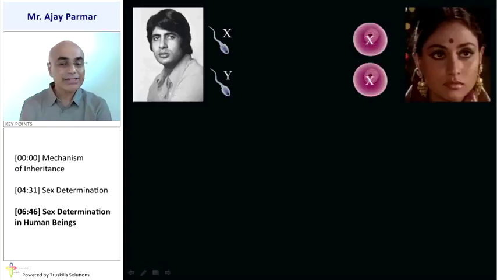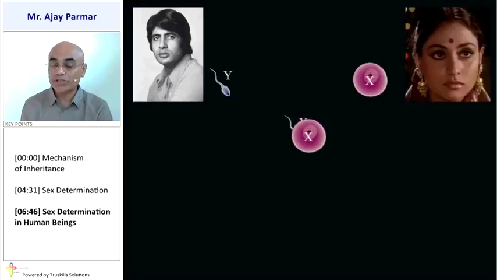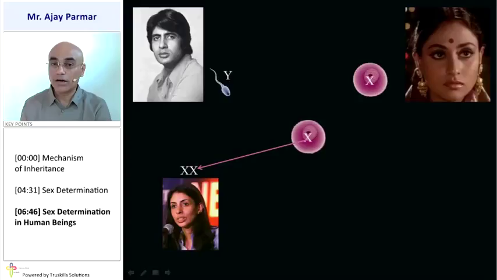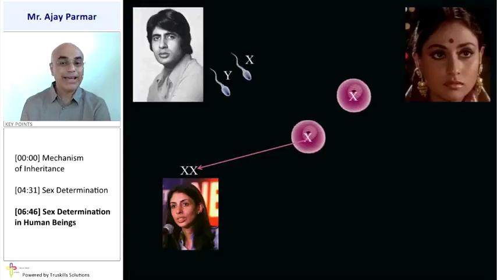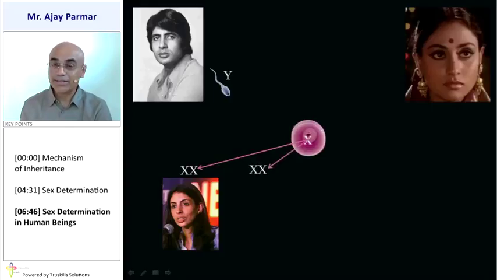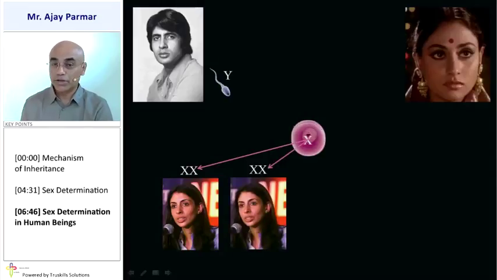Now supposing the X sperm of the father combines with an X ovum of the mother, then the resulting zygote is going to have the complex of X and X set. That is going to give rise to a daughter, that is a girl child. Supposing the X sperm combines with another X ovum of the mother, then also the result is going to be the same, that is X and X. So obviously the resulting embryo is going to develop into a girl child.